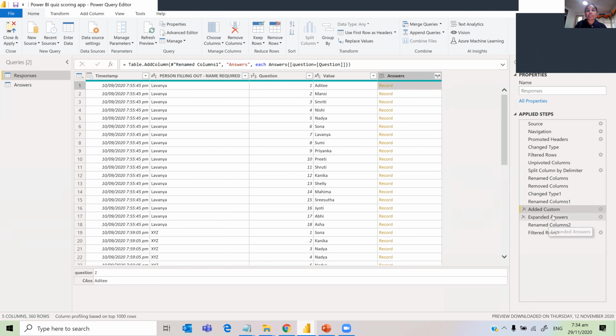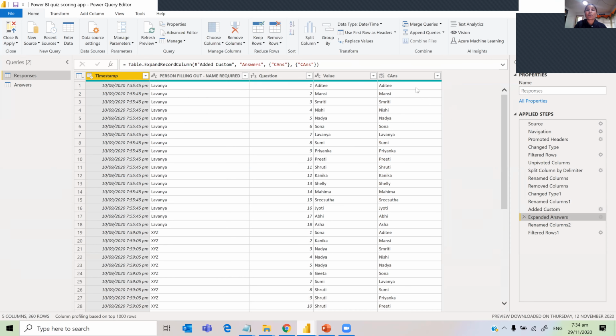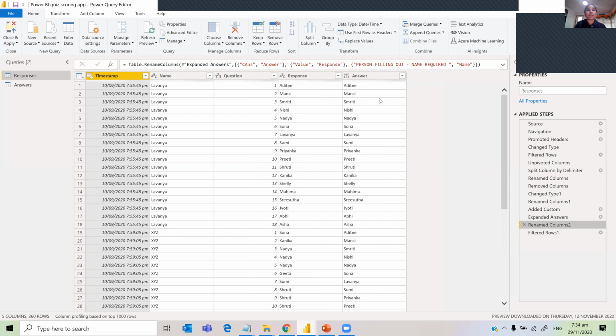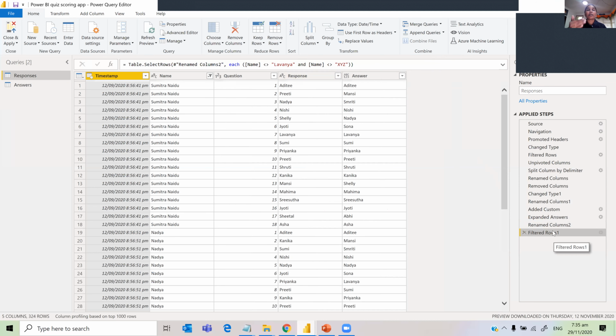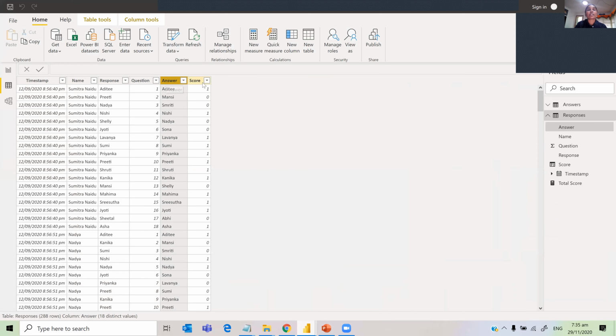So I have expanded the answers, and we don't need the question, we just need the answer. So I just got the correct answer. Now I've renamed them to what is the answer, what is the response, and what is the question. So that's how I have transformed the data in Power Query, and then applied it. Because we have the answers, we can easily compare and create the score.